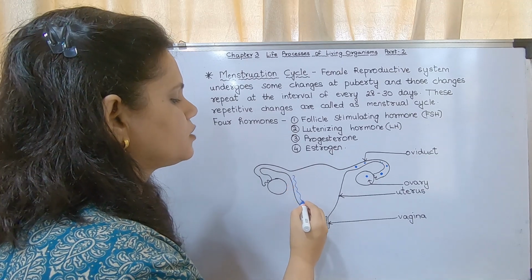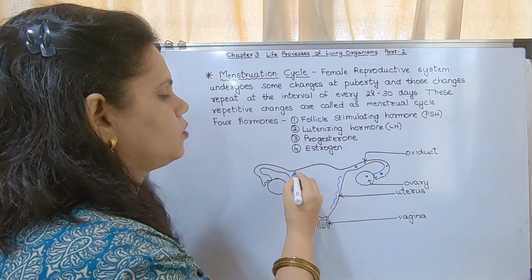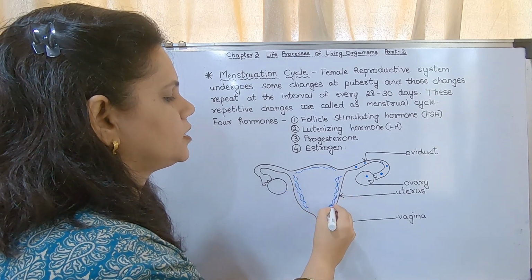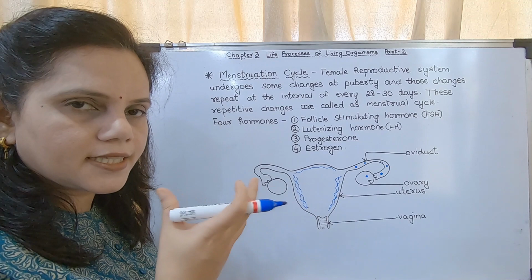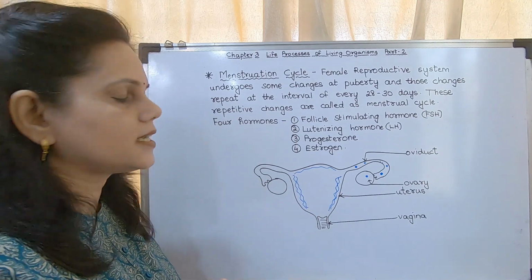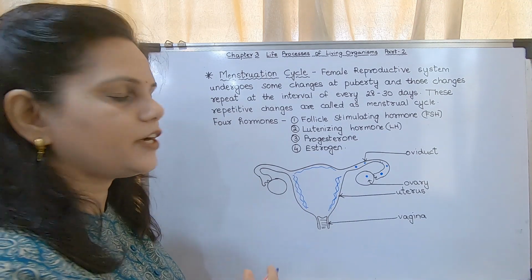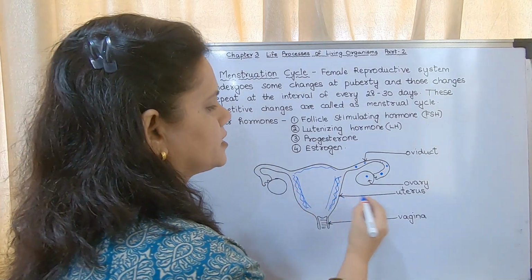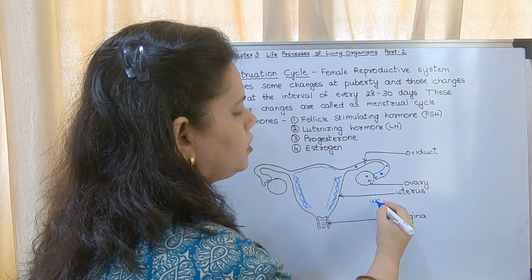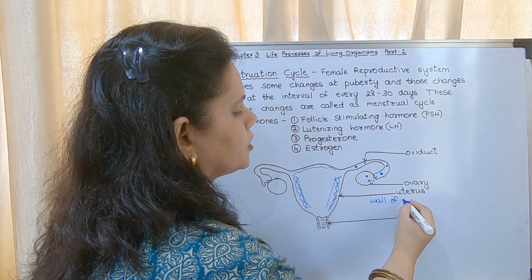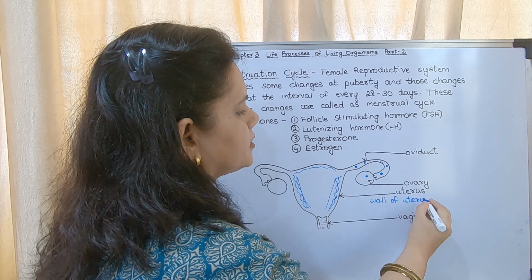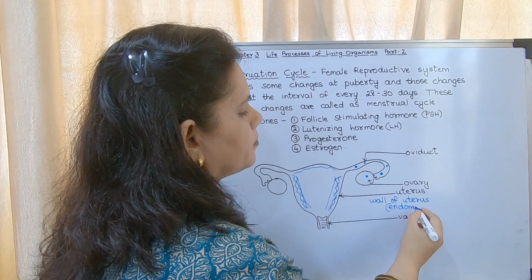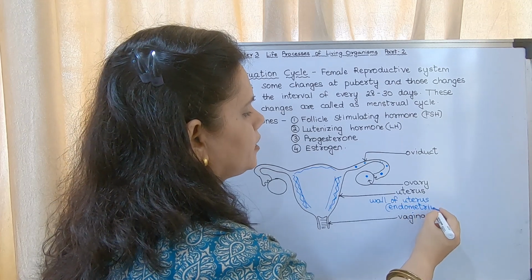The uterus has built up blood vessels all over. This thick set of blood vessels, the wall of the uterus, is called the endometrium.